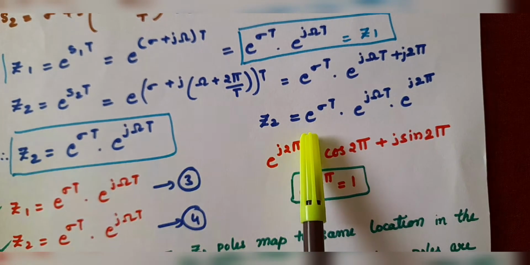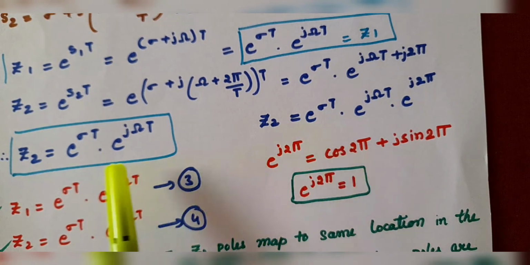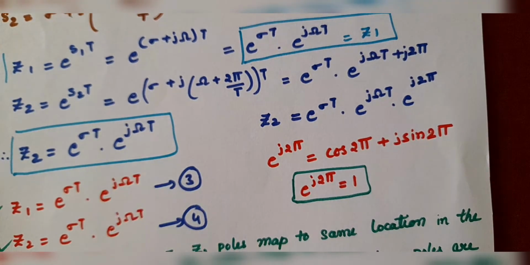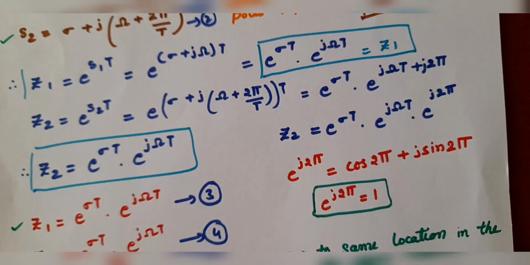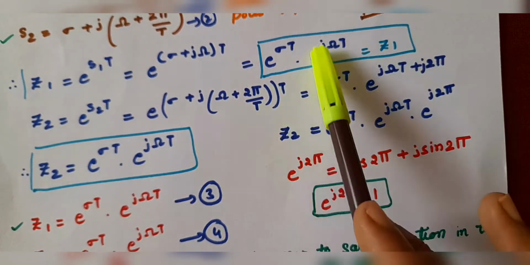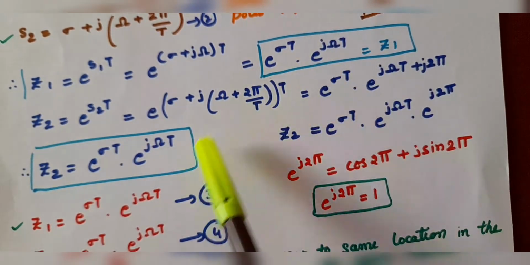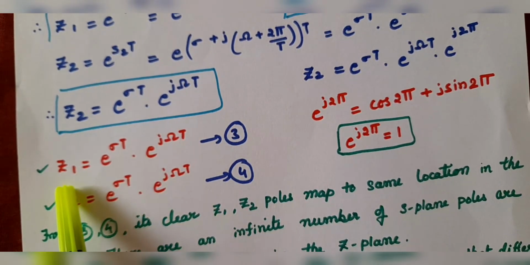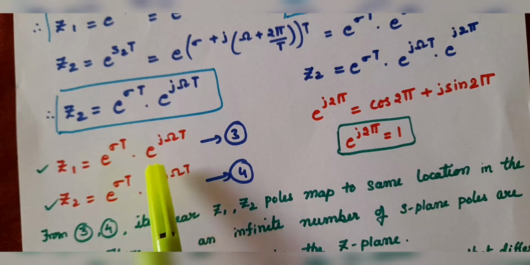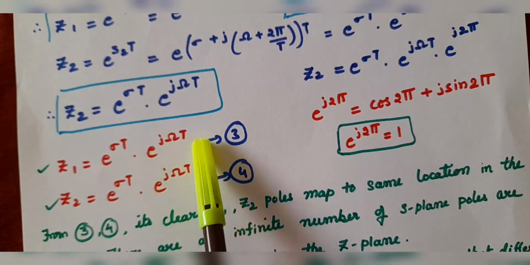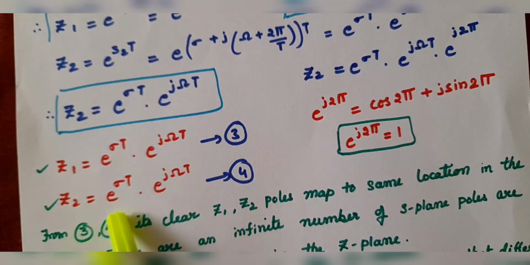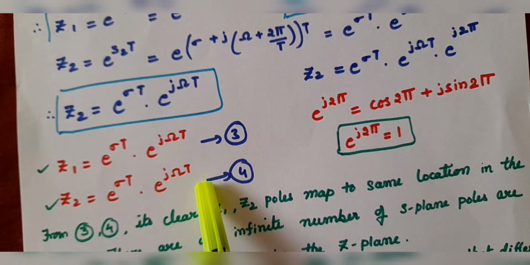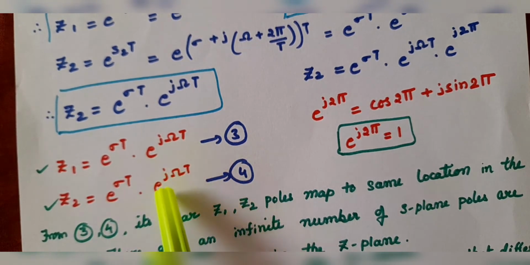Z2 is e to the power sigma t dot e to the power j omega t. Okay. So, we got both the equations now, the Z1 and Z2 equations. If you carefully look at these two equations, both are the same, which I have written here. Z1 comes out as e to the power sigma t dot e to the power j omega t, and Z2 comes out as e to the power sigma t dot e to the power j omega t. So, how do we get these two equations?